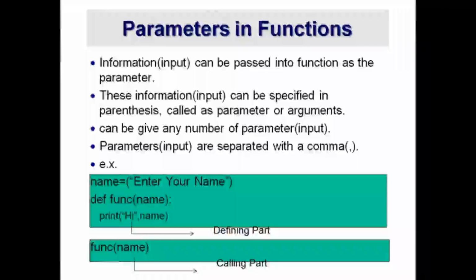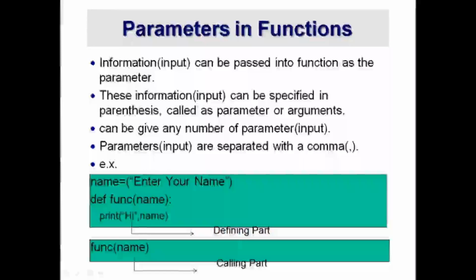Next, we will see the parameters in a function. The user can pass his input to the function. That input is called a parameter in programming language. Sometimes it is also called an argument or information. Such a parameter must be specified in the parentheses of the function. Parentheses mean the brackets of the function. The user can pass multiple parameters in the parentheses separated by a comma.